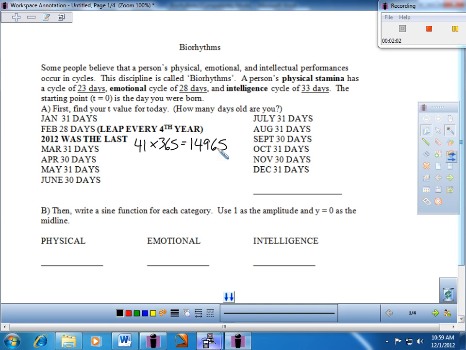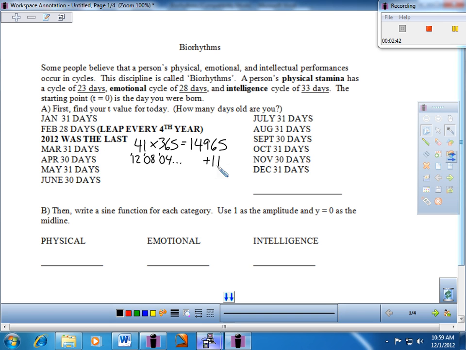Now we do have to account for the number of leap days that you've been alive as well, because there's an extra day every 4 years. So as it does show on your paper here, 2012 was the last leap day. So what you're going to do is just count backwards and go ahead and include the number of leap days. So for me, it was 2012, it was 2008, 2004, et cetera, all the way back. And for me, my first leap day was back in 1972. So for a total for me of 11 leap days. Okay, so for you, again, just count it up there. How many leap days have you been alive?